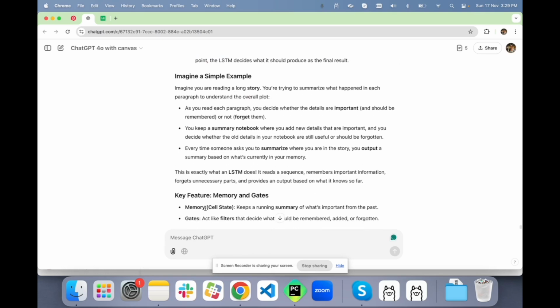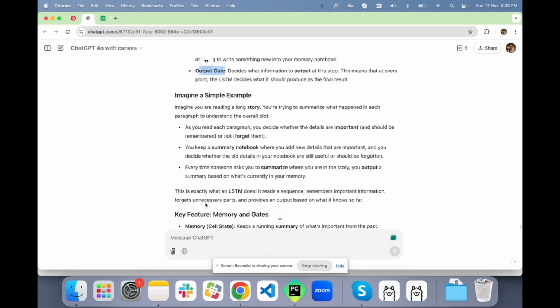Okay. So now we have to imagine how it works. Imagine we are reading a long story. We are trying to summarize what happened in each paragraph to understand the overall plot. As you read each paragraph, you decide whether the details are important and should be remembered, or whether you should forget them.